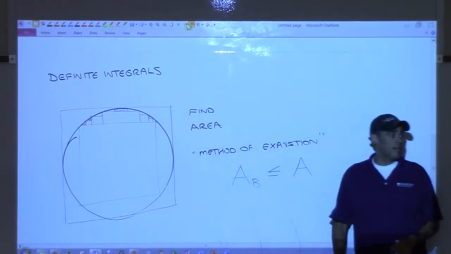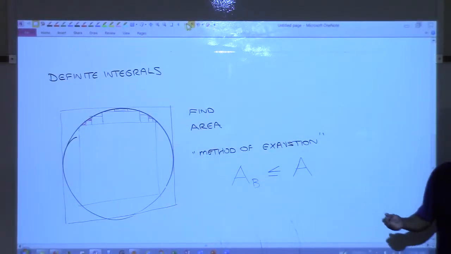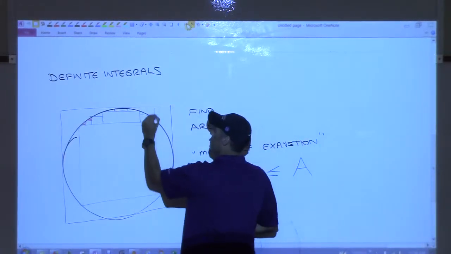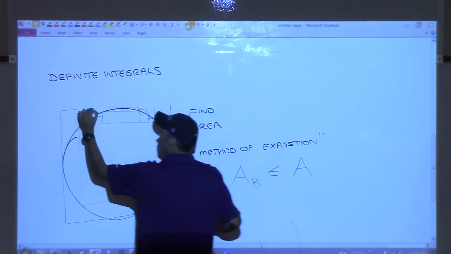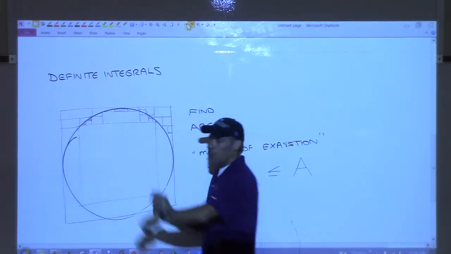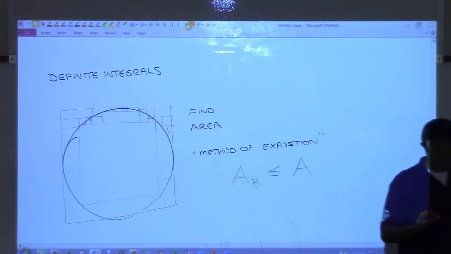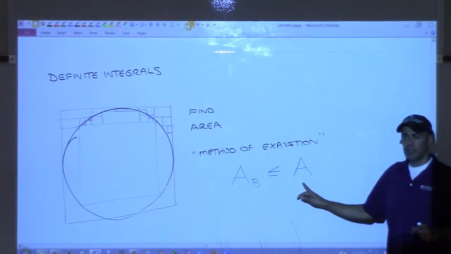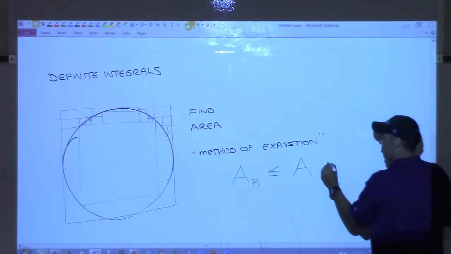Now that square, the area is too much, right? So they'd find the area of that square, and then they'd start subtracting from it all these little rectangles and squares right here. So it's like the big purple one, take away the small purple ones, and that area would be what? Bigger or smaller than the true area? Bigger, right?